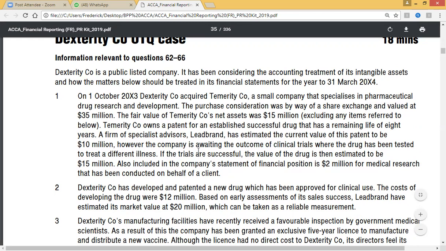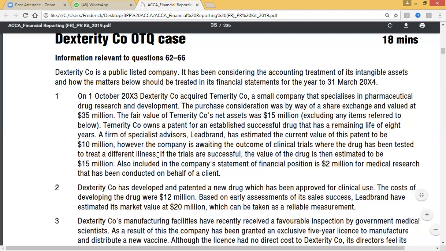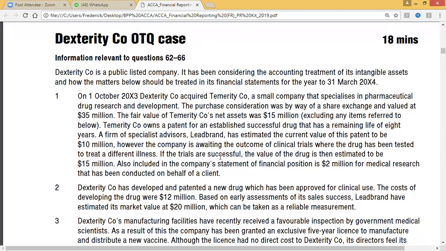However, the company is awaiting the outcome of clinical trials where the drug has been tested to treat a difficult illness such as COVID-19. If the trials are successful, the value of the drug is then estimated to be 15 million.